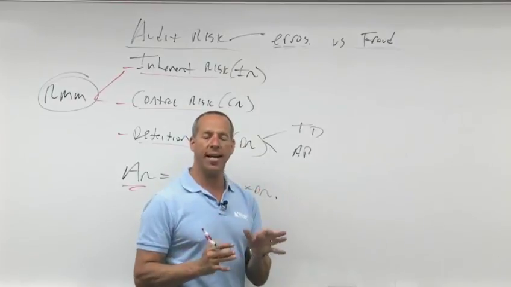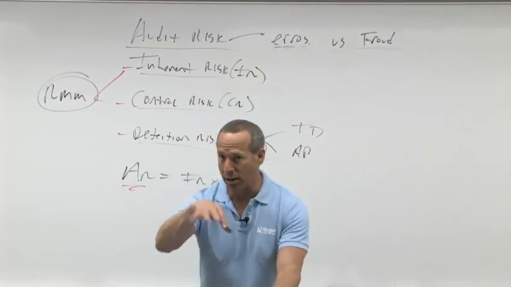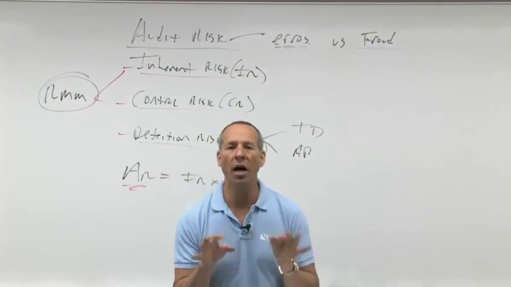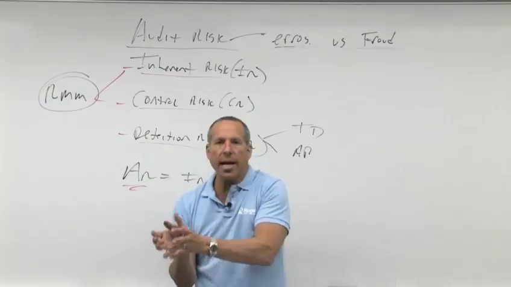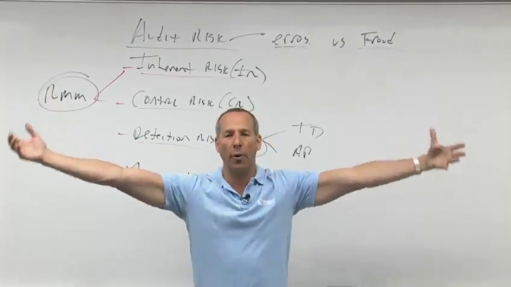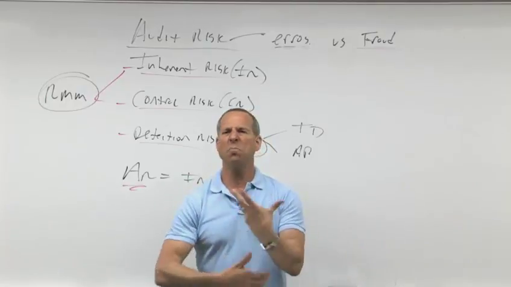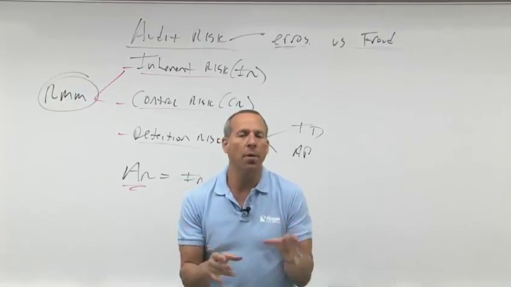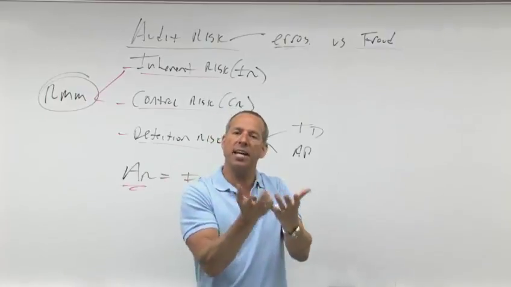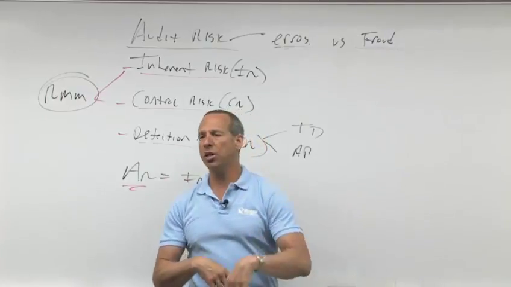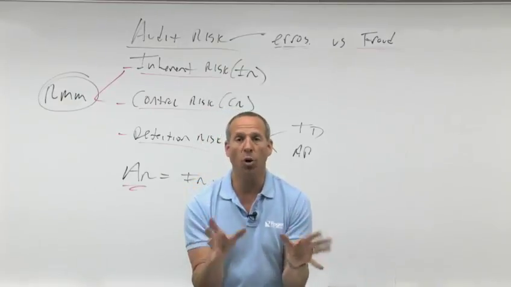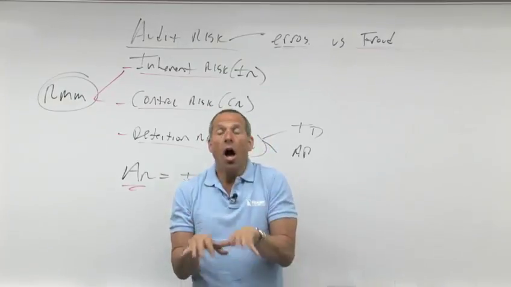So test of details, and again, I'm going to teach this to you later, and I keep saying that because auditing builds. In other words, this is the one section where the first section leads to the second, to the third, to the fourth. By the time we get to the end, you go, now I see the whole picture. Whereas intermediate, financial, for the FAR exam, it doesn't really matter what order you go in. I try to teach it in a way so it makes sense and flows nicely. But if you did section 1, then section 7, then section 2, in FAR it wouldn't make as much of a difference. Here, we have to start.